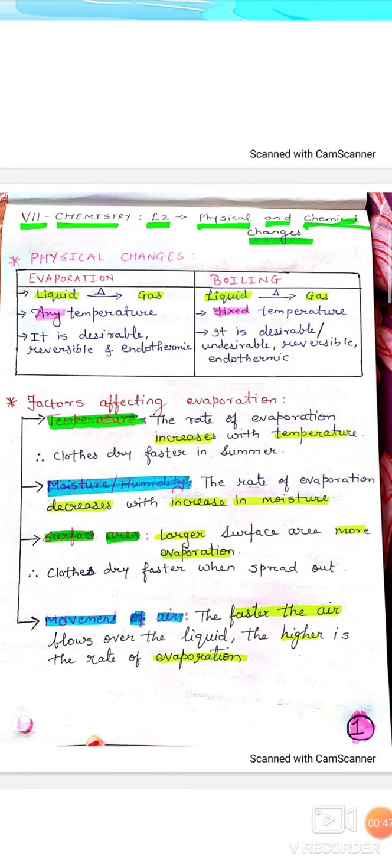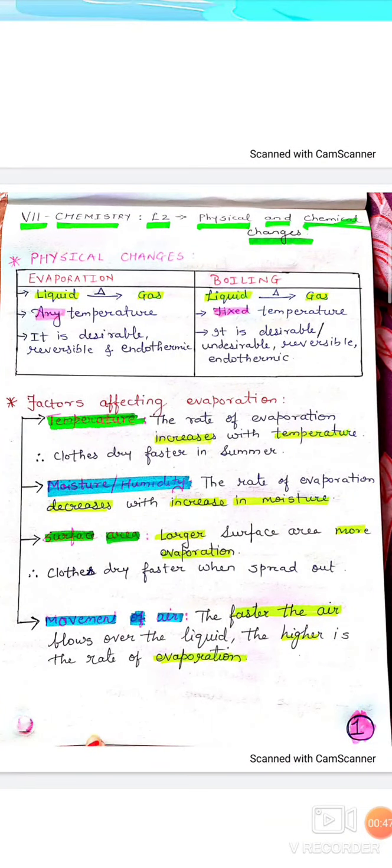Now let's go to the next page. Now we have completed till physical changes, and now we will be starting with chemical changes. Chemical change is such type of change in which the chemical composition of a substance changes and we always receive a new substance.